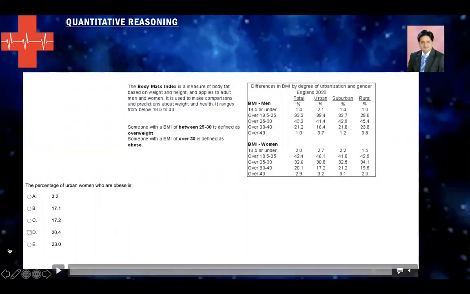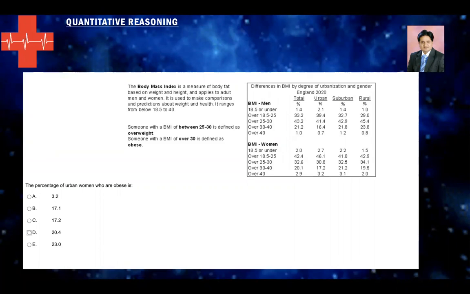The body mass index is the measure of body fat based on weight and height and applies to adult men and women. It is used to make comparisons and predict about weight and health. It ranges from below 18.5 to 40. Someone with a BMI of between 25 to 30 is defined as overweight, and someone with a BMI over 30 is defined as obese. So the question is the percentage of urban women who are obese. You need to look at this table and try to find out what percentage of urban women are obese.